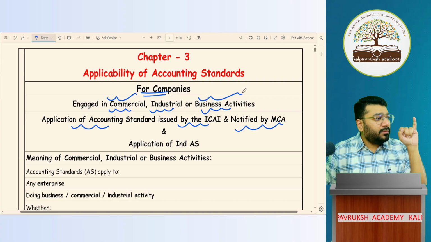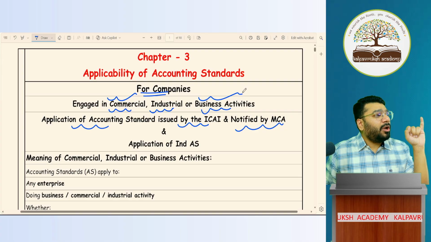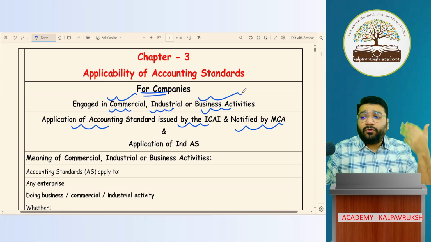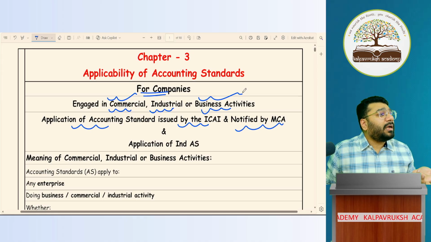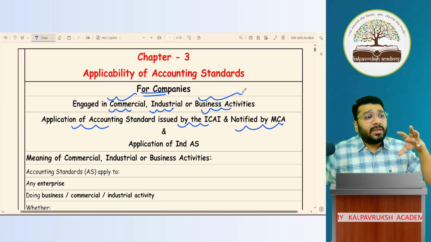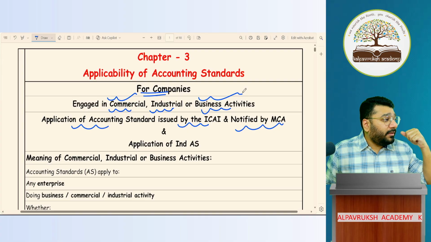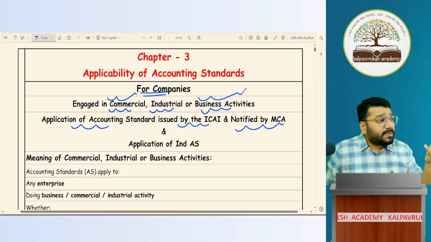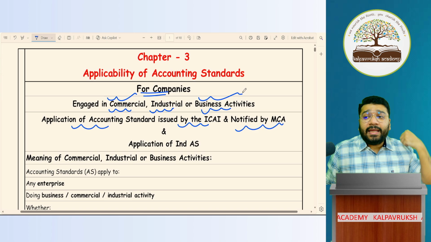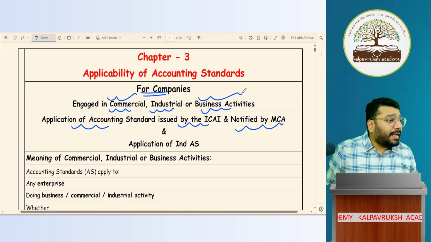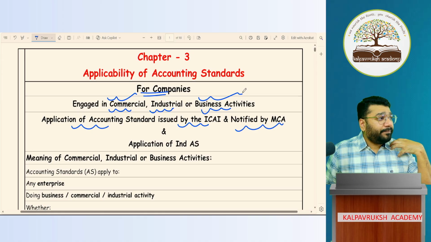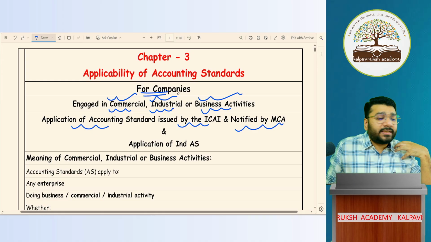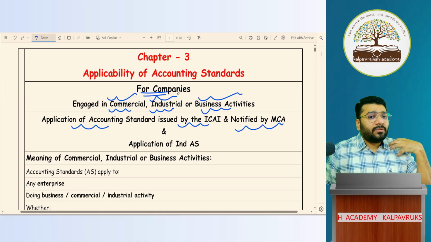Now, what is meant by commercial or business activity? Buying and selling of goods is commercial or business activity. If I provide a service for which I'm charging money, this is also commercial activity. I'm having surplus money, I'm doing a fixed deposit of that and earning interest on that. That is again a commercial activity. I have surplus money and I'm investing in the stock market and getting dividend. That is also commercial activity. I'm into manufacturing. I manufacture products and sell. I'm into industrial business. Right?